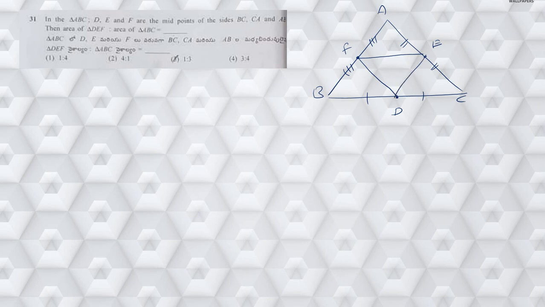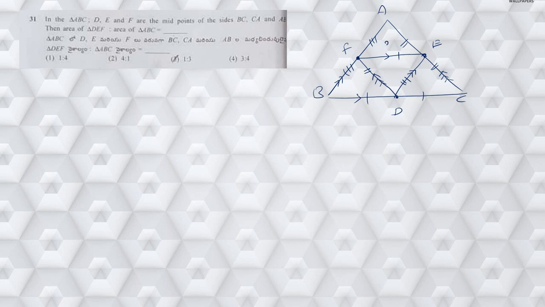Right, so this is the figure. Now if you observe this, since these are all the midpoints, by using the midpoint theorem we can say that these lines are parallel and they are equal. So this is equal to this, this part is equal to this, and this is equal to this. From this we can say that all the four triangles we have found are congruent.